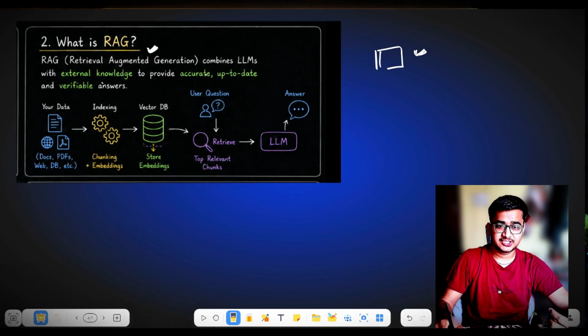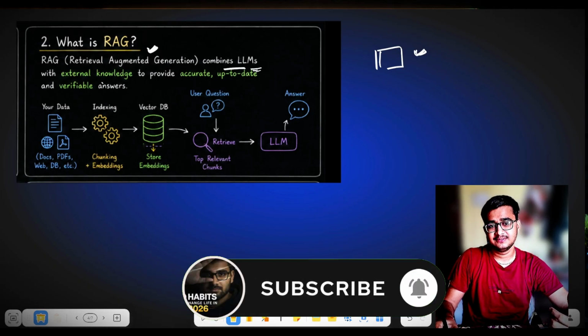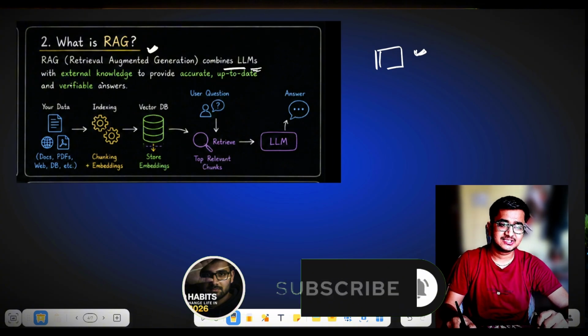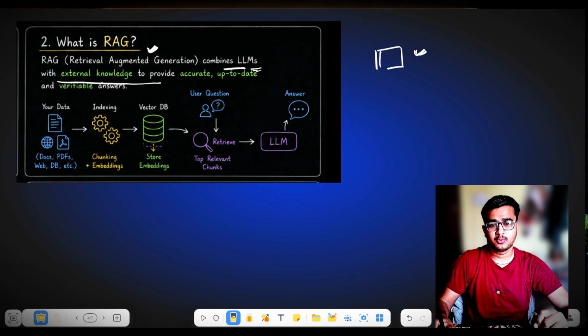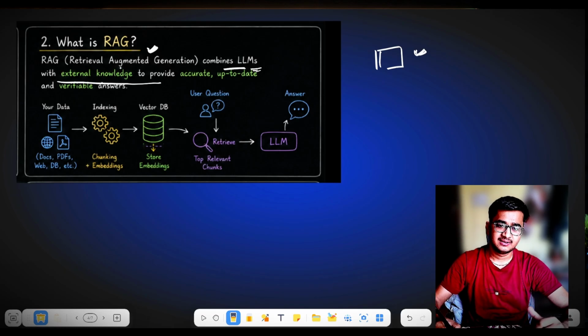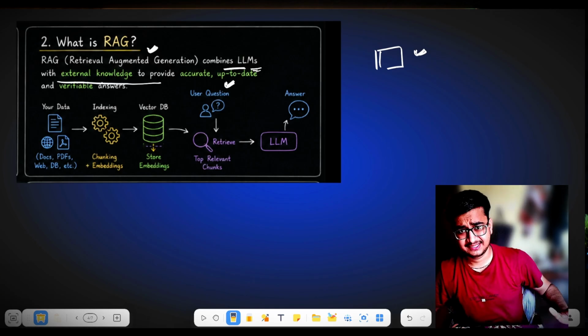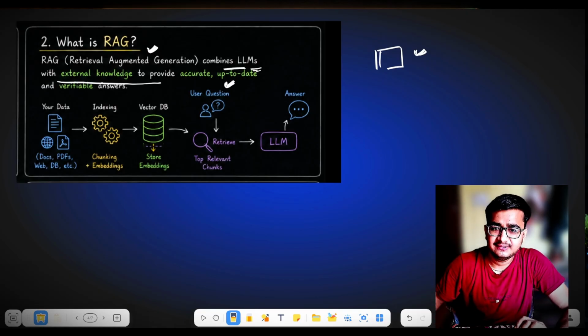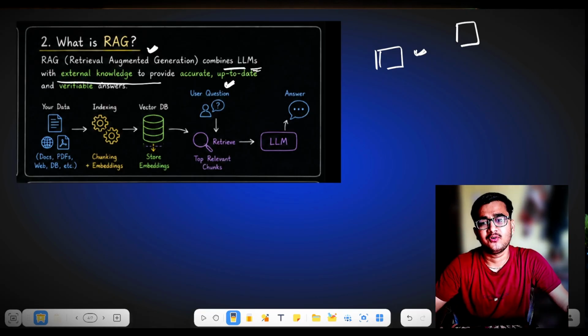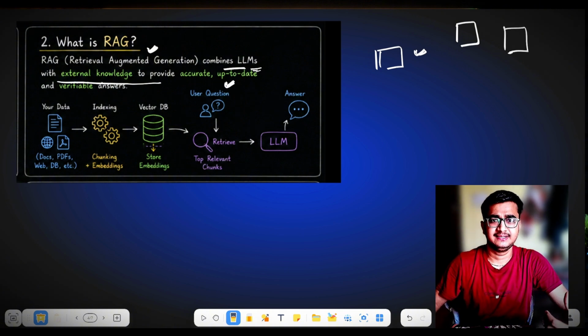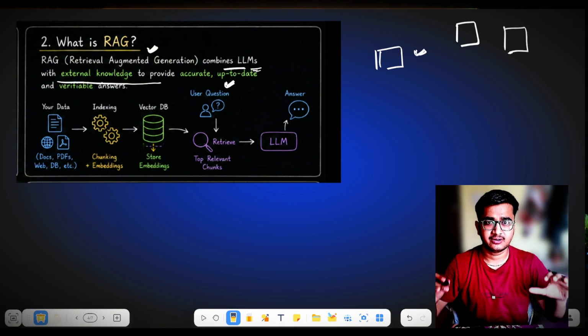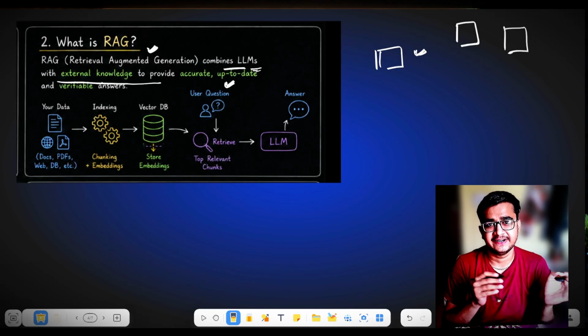Retrieval augmented generation combines LLMs with external knowledge to provide accurate, up-to-date data and verifies it. There are two problems here. First, the LLM doesn't have context about what kind of answer you want. Second, the LLM is trained on some cutoff date up to which data is available.